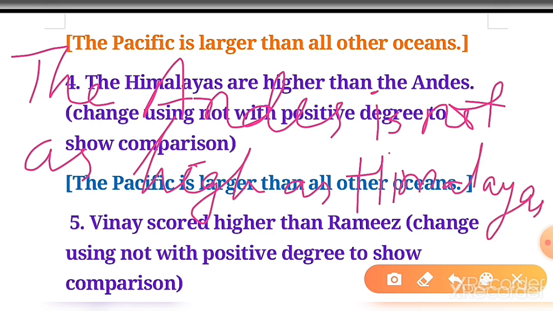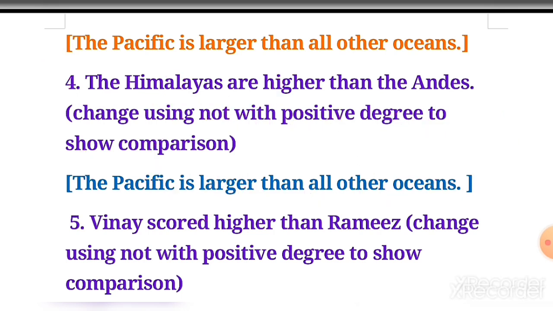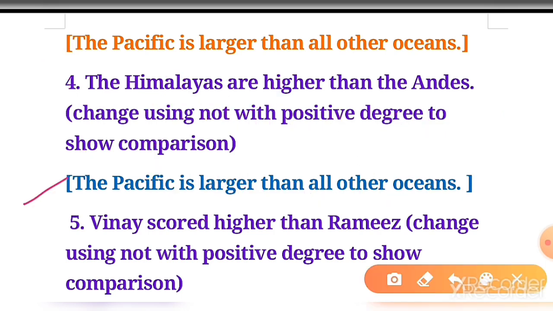Okay, the Andes is not as high as Himalaya is the answer of answer number 4. You will not write this answer. Okay, this is the same repeated here, so we will not write this. The Andes is not as high as Himalaya is the answer.